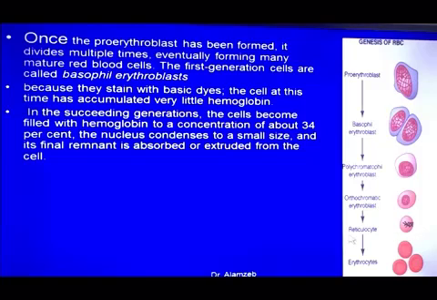This cell is called a reticulocyte because at this stage it has a mesh of the organelles of the cell. When these organelles are totally absorbed, the cell is transferred from the bone marrow into the bloodstream by diapedesis, and in the blood the erythrocyte becomes mature. This is a mature erythrocyte, a biconcave disc.